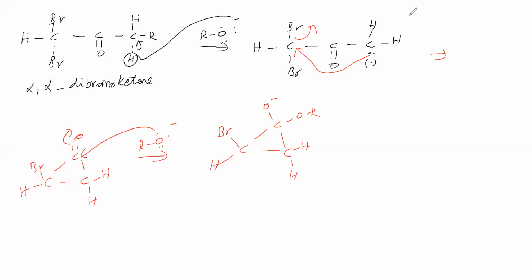This O minus is having 3 lone pairs. So now what happens? This is becoming like this, this bond is shifting like this.